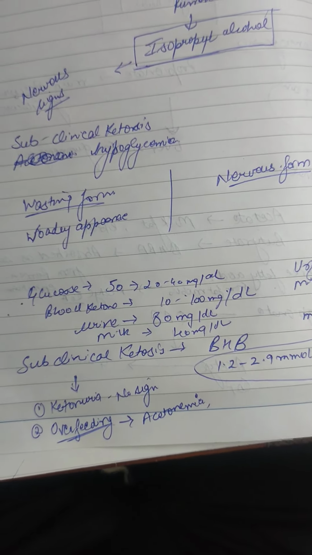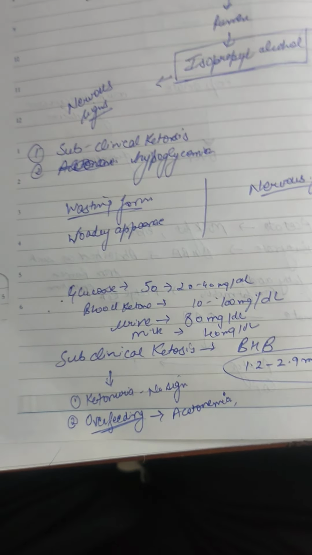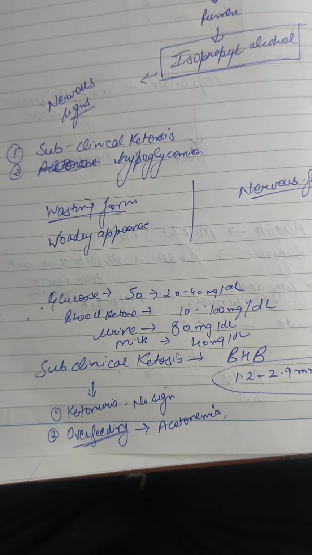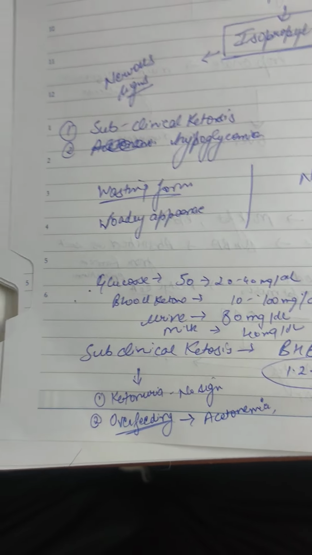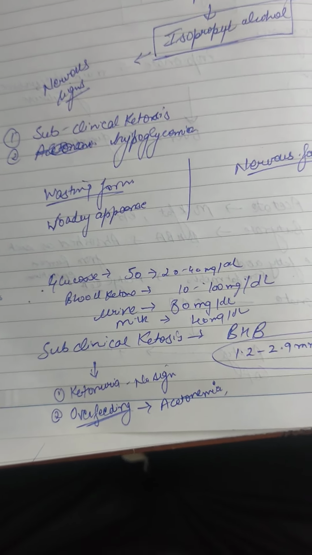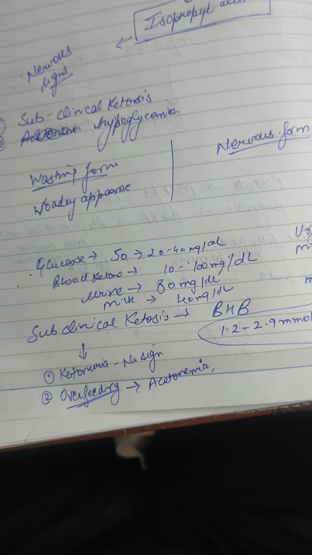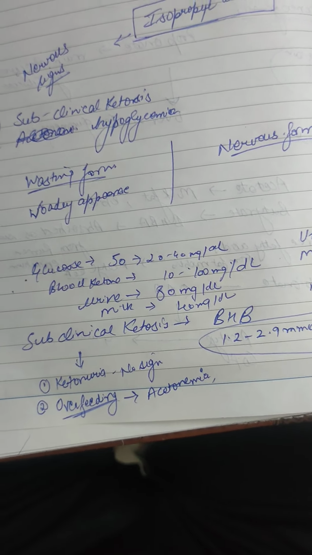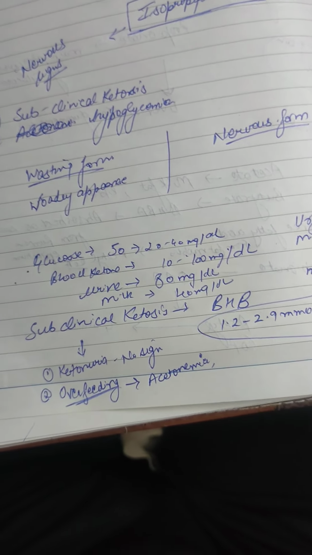Now, the diagnosis part. We can diagnose it from the clinical signs, because there will be a fruity smell in the breath of the animal, a fruity smell from the urine of the animal, and in blood glucose level, there may be hypoglycemia. Ketone levels of blood are raised, more than 30 milligram per deciliter, urine more than 80 milligram per deciliter, and milk also.